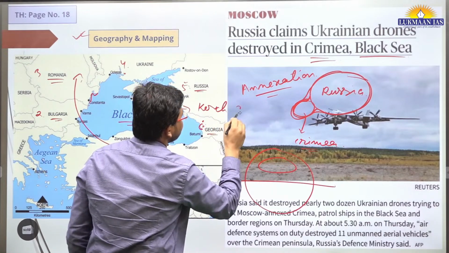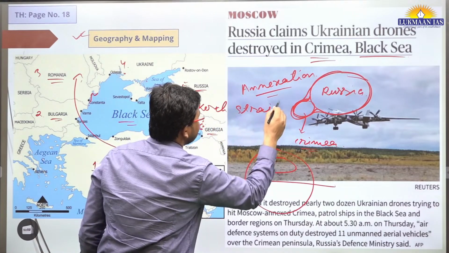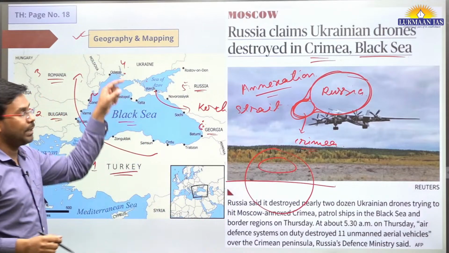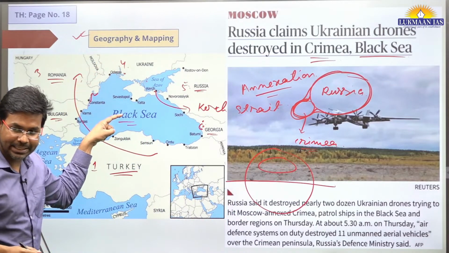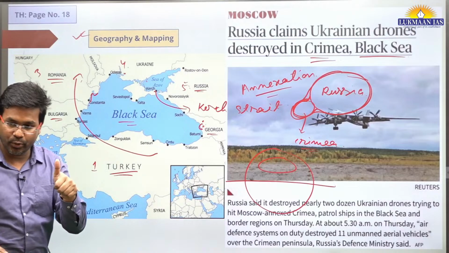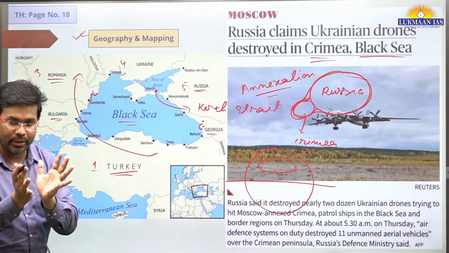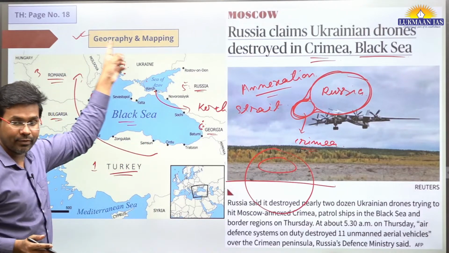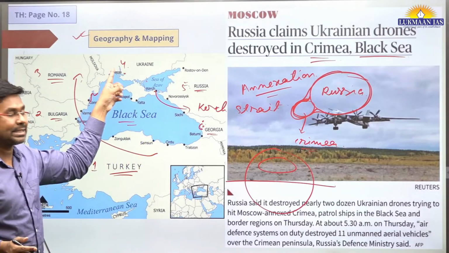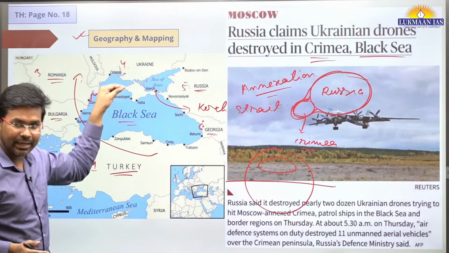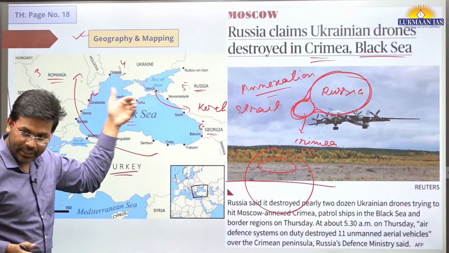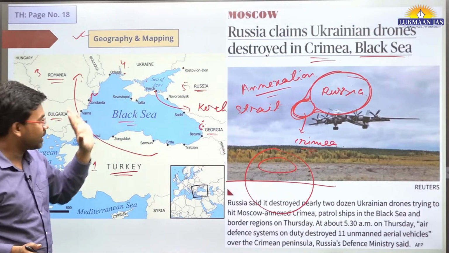So where is the Kerch Strait located? It is located between the Sea of Azov and the Black Sea. This is also important to remember. This is the second factor we need to remember. First factor, names of countries that surround the Black Sea. Second factor, any other geographical feature, for example a strait, the Kerch Strait.